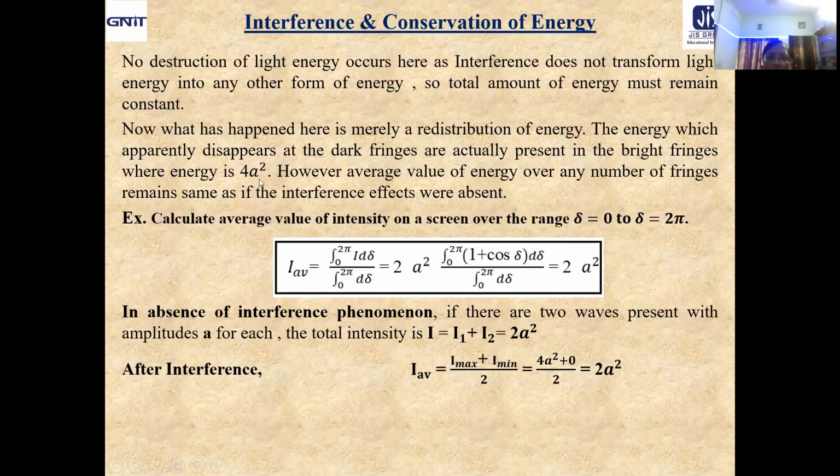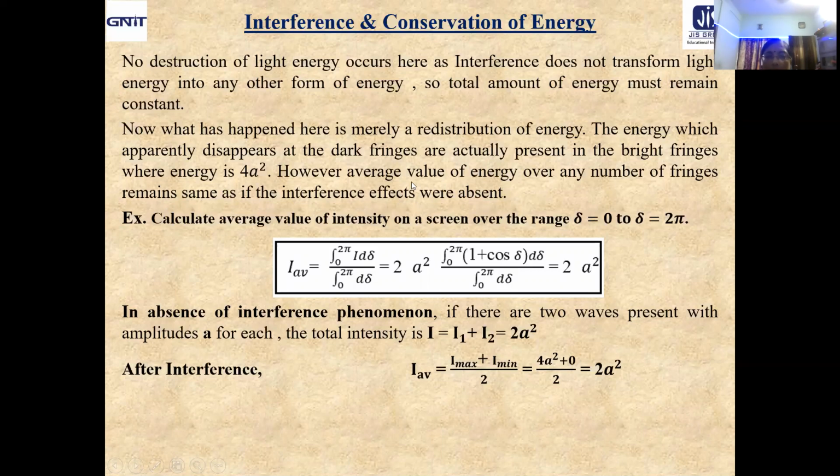So 4a square is the energy at the positions of bright points or maxima, and 0 is the energy at the positions of minima or dark points. That means the average value of energy over any number of fringes must be the same as if interference effects are absent.